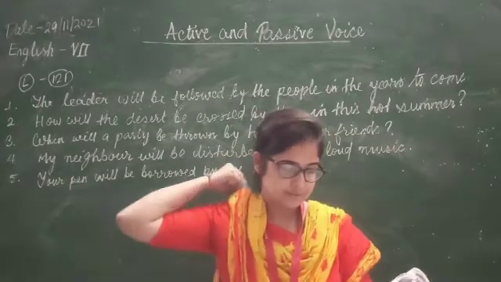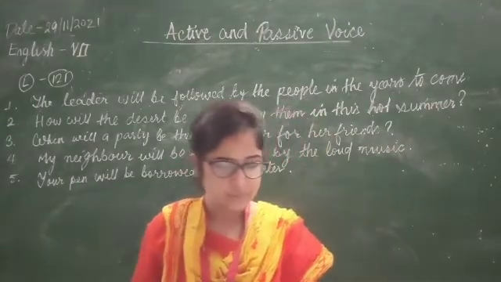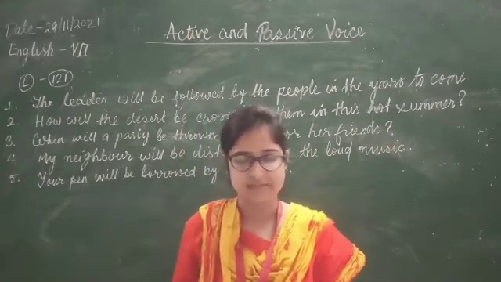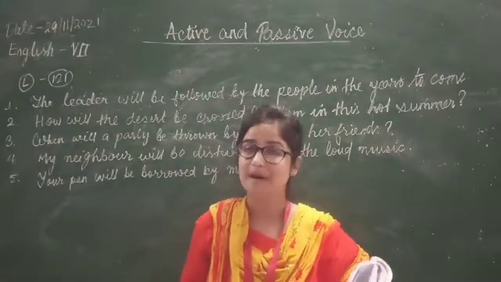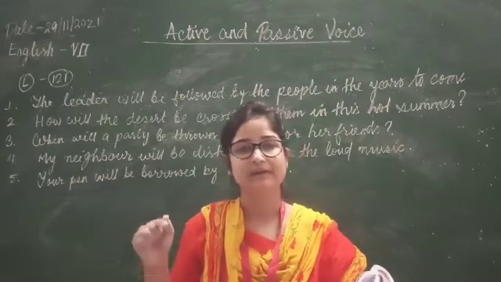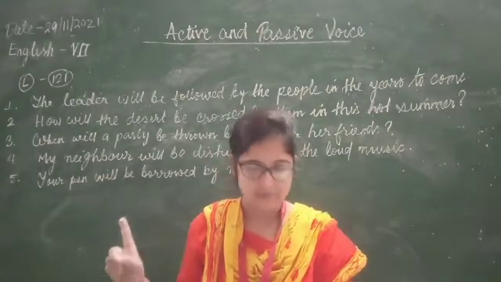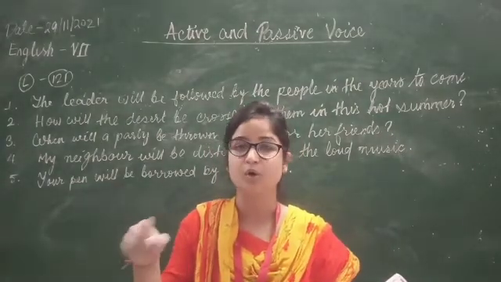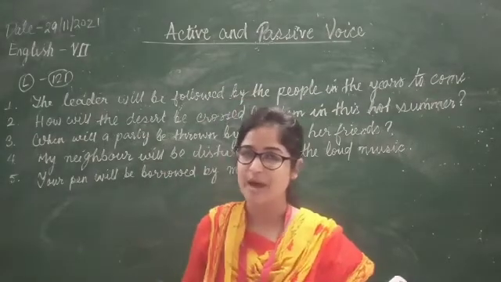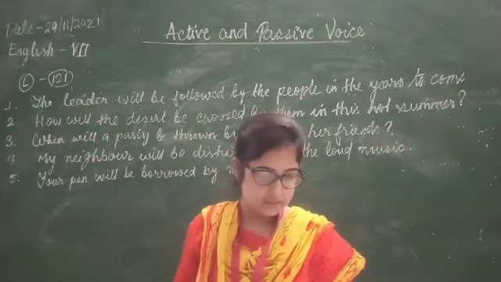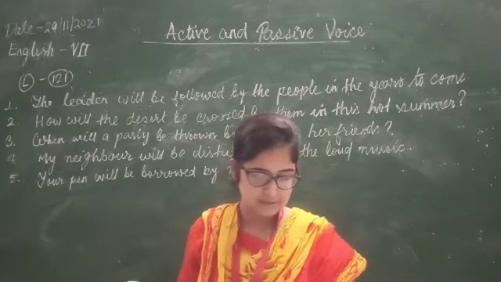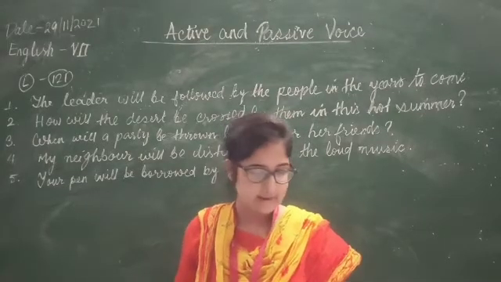So how do we change it into passive voice? We keep will have and then we add been because of the perfect tense. A doctor will have been consulted by him before 8 p.m.